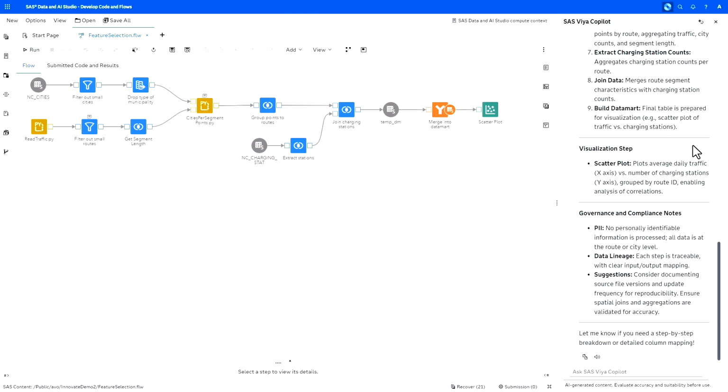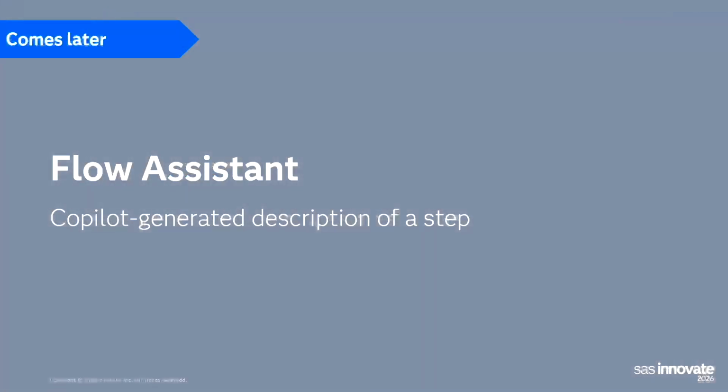We also consider saving this whole information that Copilot provides as an explanation as part of the flow, so that this documentation can always be available in the flow. So if you have plenty of flows, this can be a pretty interesting way to document this. And finally, the last case where I think Copilot can also provide quite a lot of additional value is generating a description for a particular step in a flow, right?